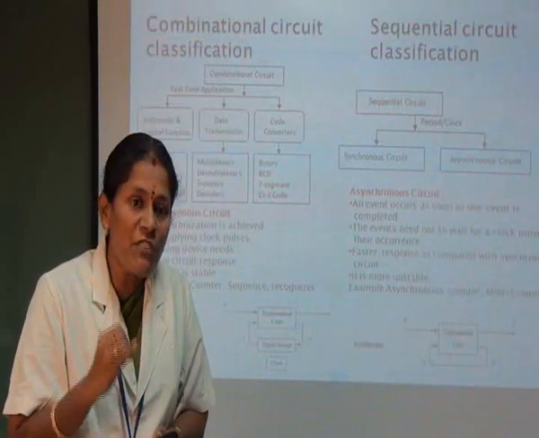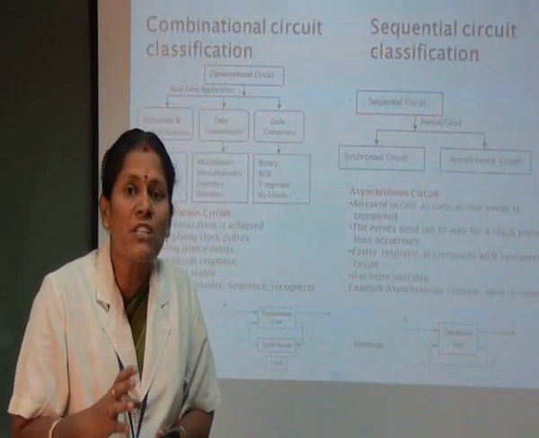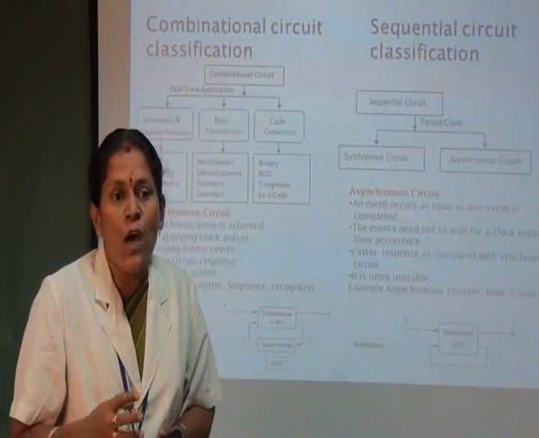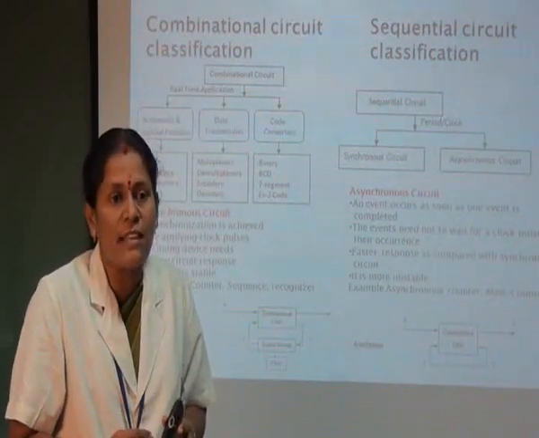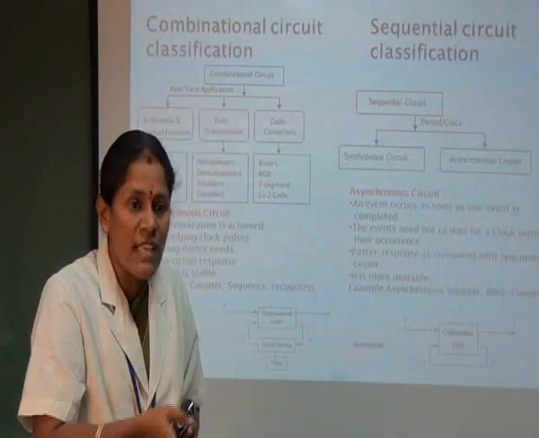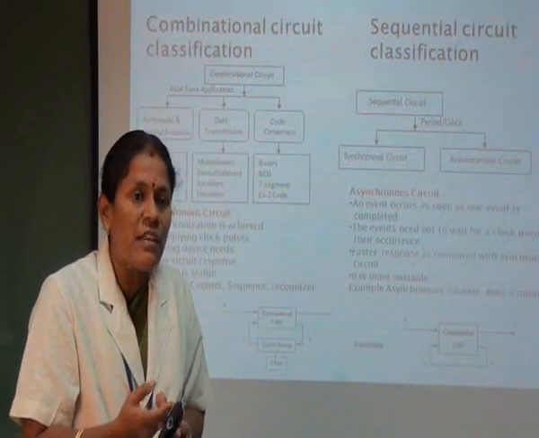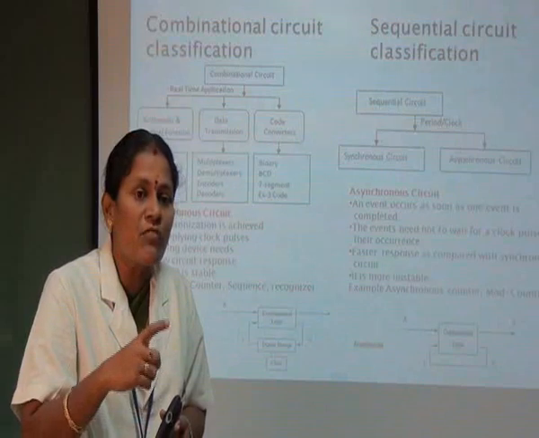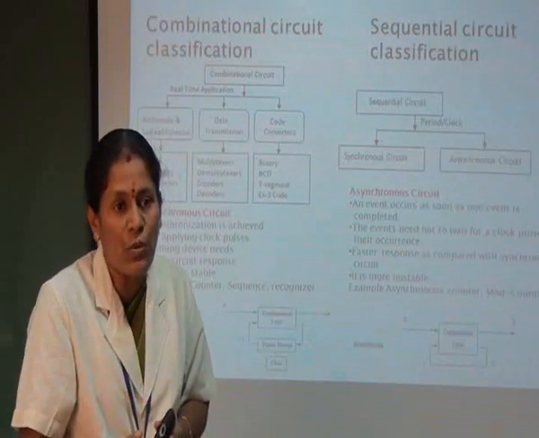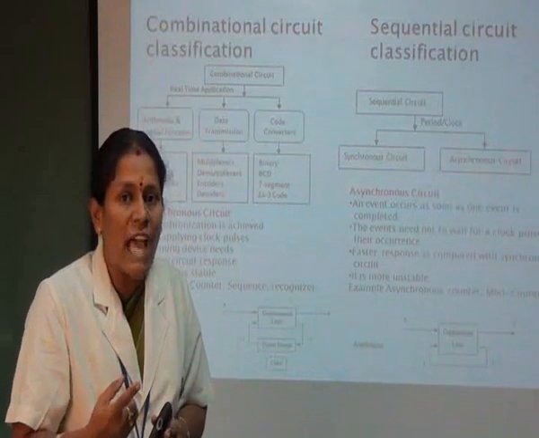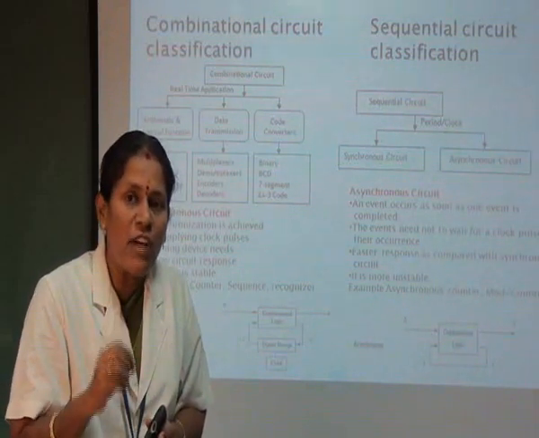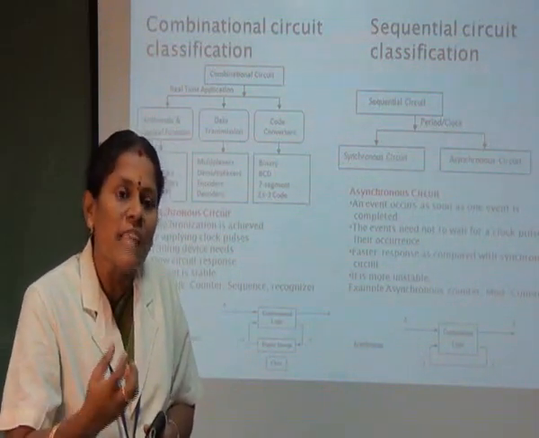So the output is very fast, but the problem is a major part here: hazard cannot be removed. Suppose the first boy does not know the answer, then he moves to the second boy, and after the second one it switches over to the third student. Like that it takes time, but at every instant of time we are receiving answers.